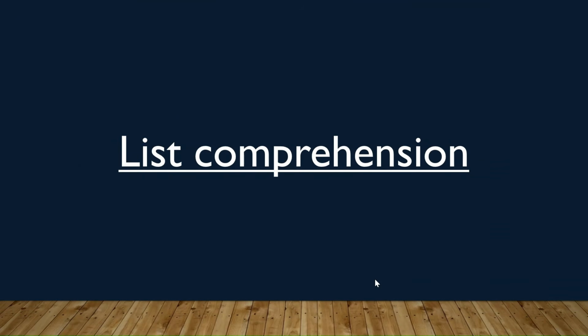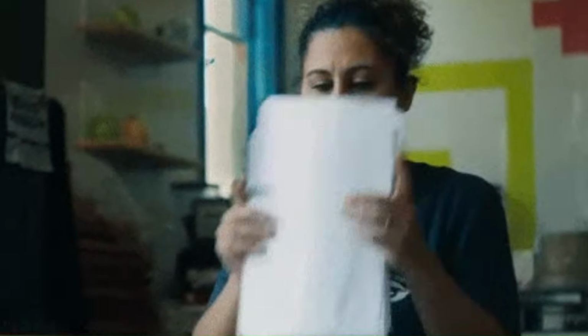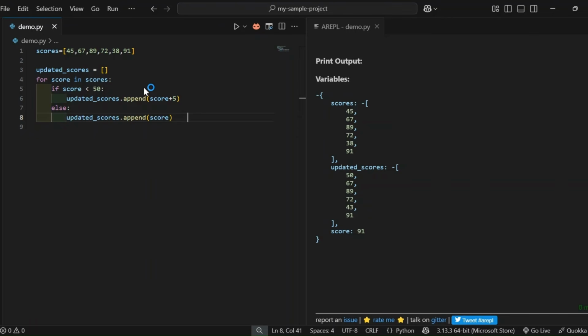Next, let's discuss list comprehension with an example. Meet Riya, a school teacher. She just finished checking her students' test papers and has a list of scores. Now, Riya wants to give grace marks. Every student who scored below 50 will get plus 5 extra marks. So, she could use this loop.